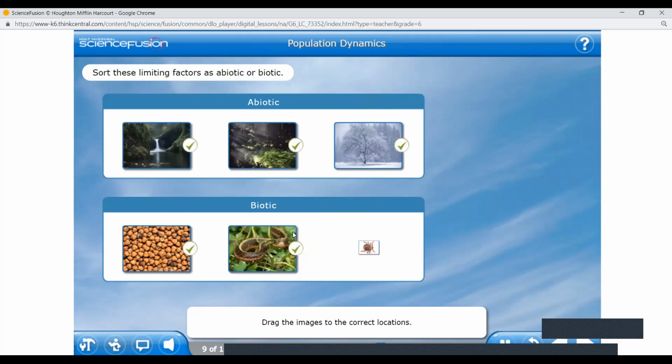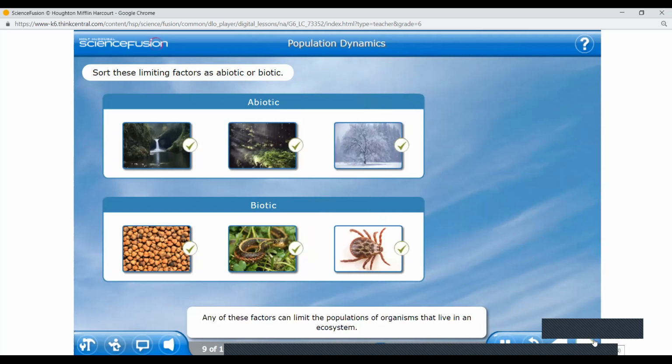That's right. You recognize that some limiting factors are abiotic, or non-living. Other limiting factors are biotic, or interactions among living things. Any of these factors can limit the populations of organisms that live in an ecosystem.